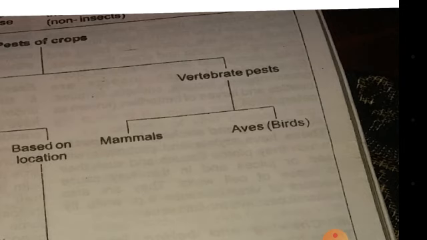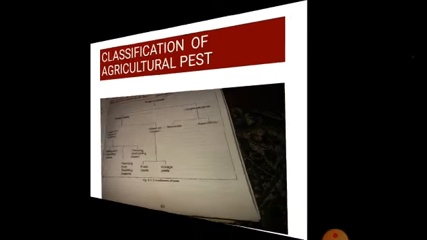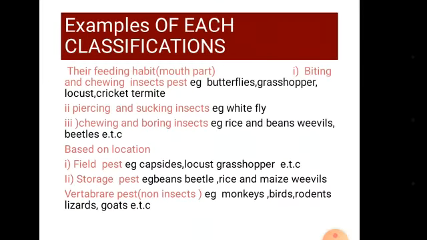Examples of vertebrate pests are birds. Crops come under the attack of birds. These birds have strong beaks used to pick and crack the seeds of grains. Some dig up plant seeds and eat them up. Examples: pigeon, dove, and many others.